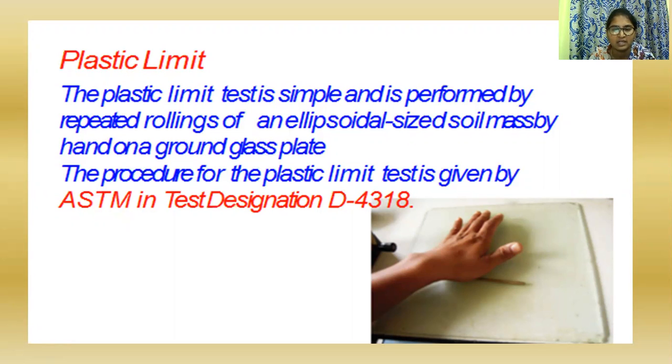The water content at which a 3 mm thread of soil can be rolled out, but begins to crack and cannot then be re-rolled, was defined by Atterberg as the plastic limit.